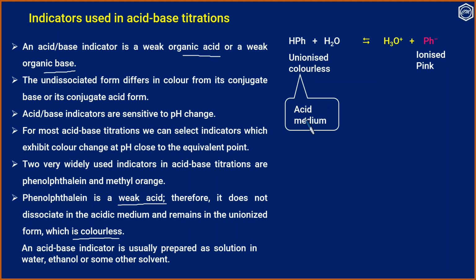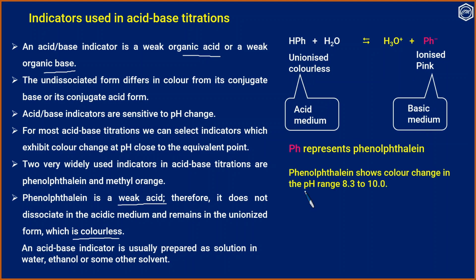Unionized form exists in acid medium while ionized form exists in basic medium. Phenolphthalein shows color change in the pH range of 8.3 to 10. In acid medium, it is colorless, and in basic medium, it is pink in color.